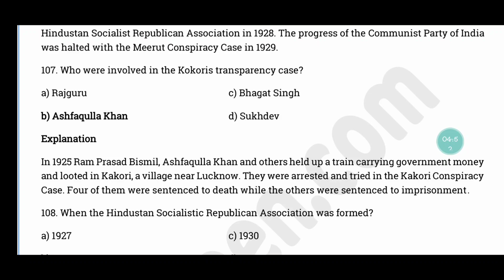Question number 107. Who were involved in the Kakori Conspiracy Case? The correct answer is option B, Ashfaqulla Khan. 1925ல Ram Prasad Bismil, Ashfaqulla Khan and other people, they held up a train carrying government money and looted it in Kakori. Kakoriங்கிறது வந்து a village near Lucknow. So these people were arrested and tried in the Kakori conspiracy case. இதில் 4 of them were sentenced to death and while the others were sentenced to imprisonment.